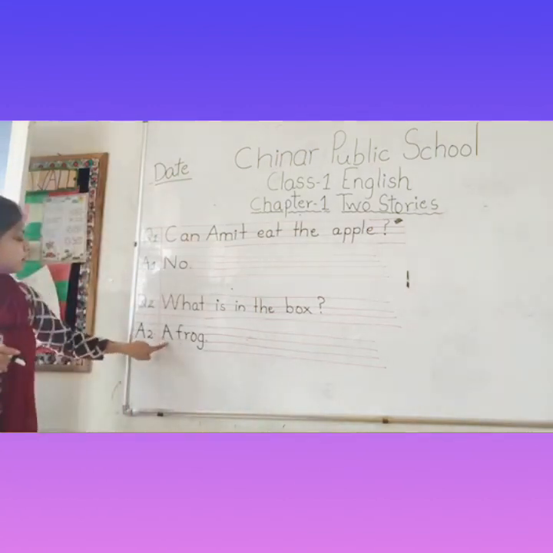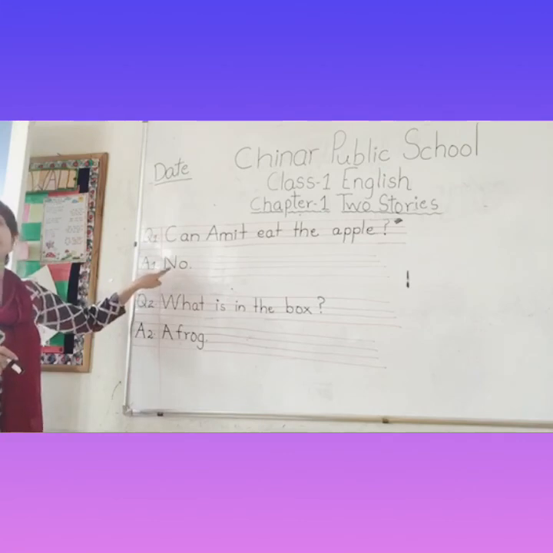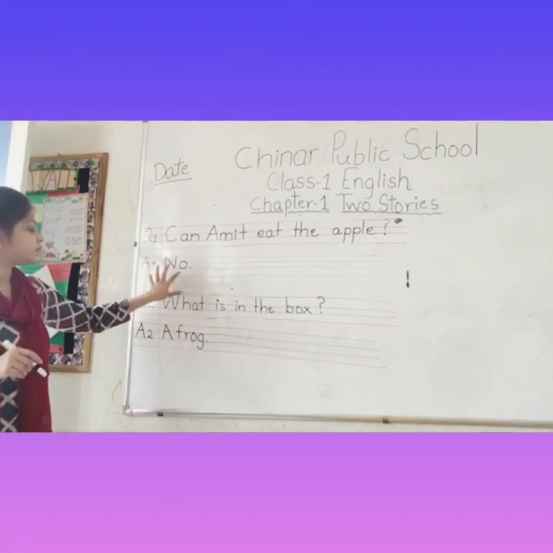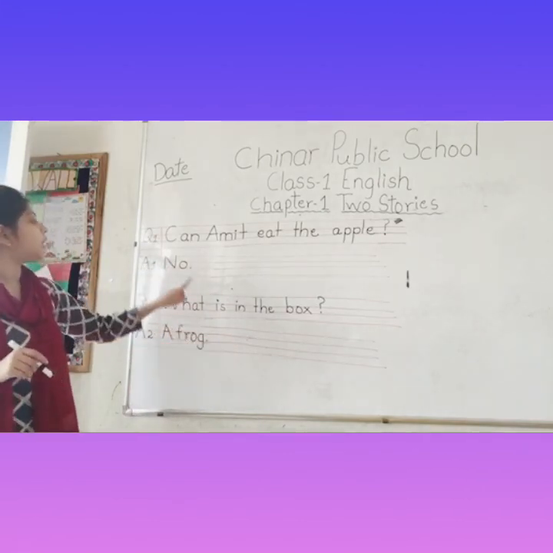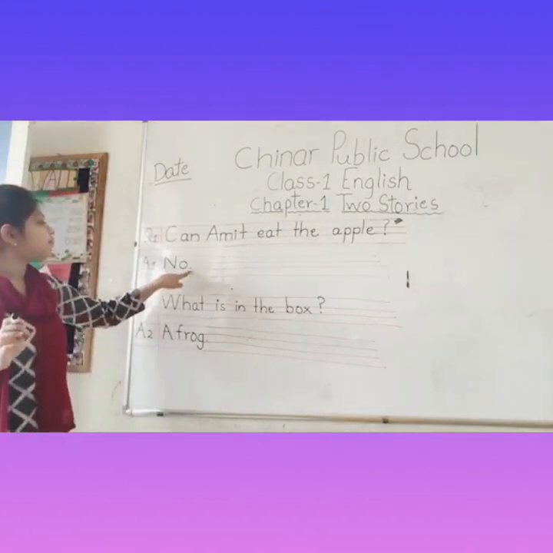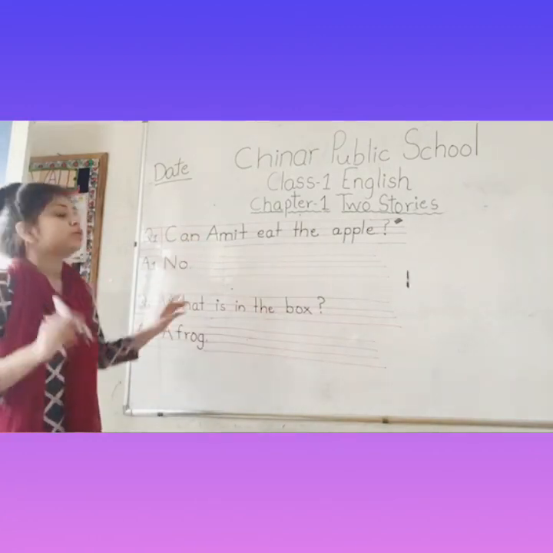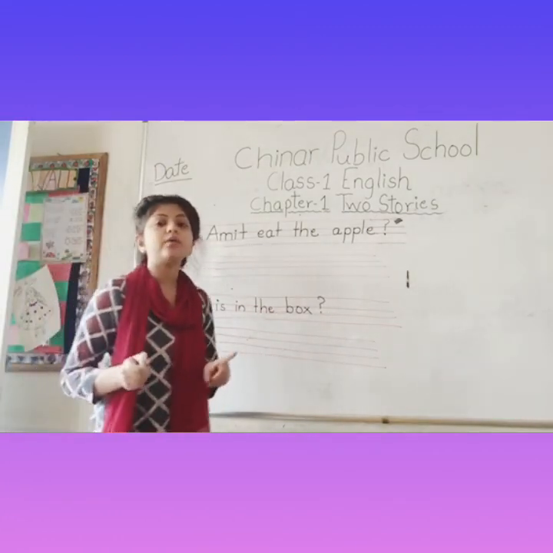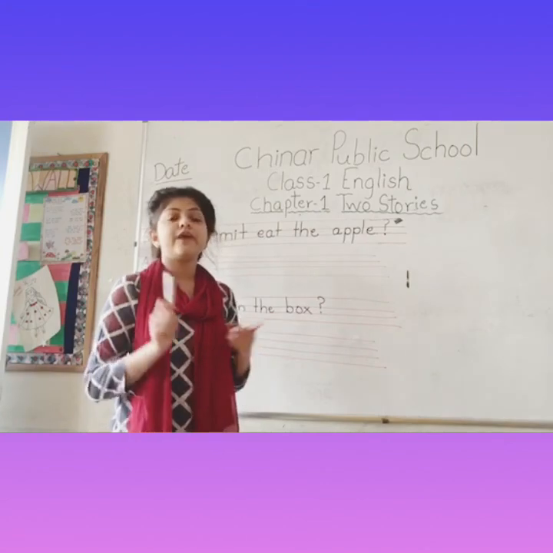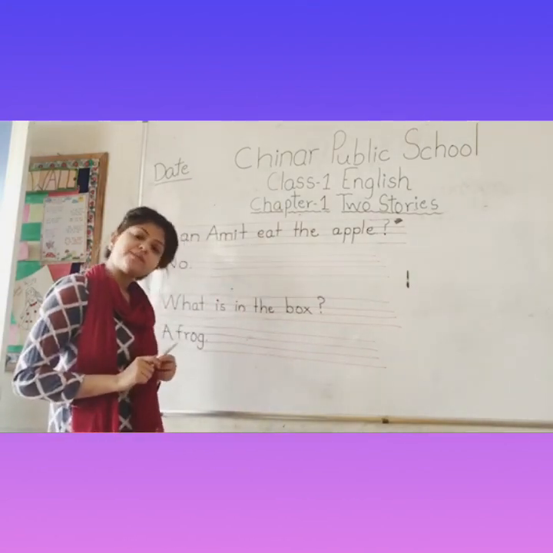Here also A is in capital and here also F is in capital. And after completing the answer, you will put a full stop. So these two questions you are going to write down in your notebook very neat and clean. Fine? So bye-bye.